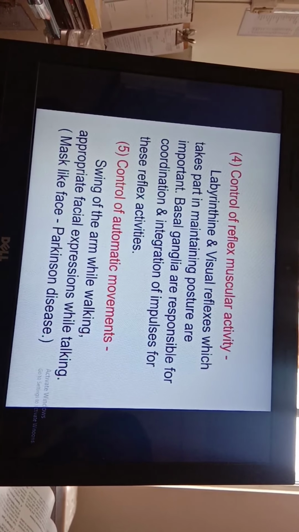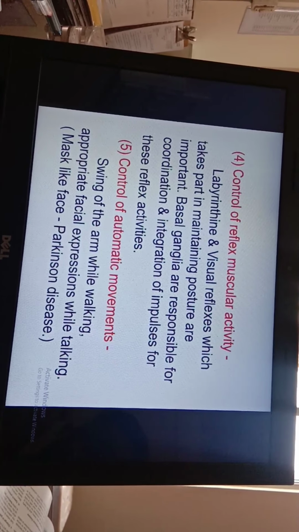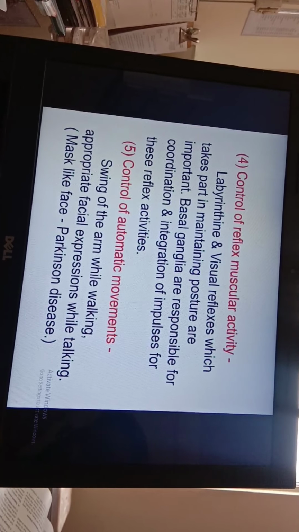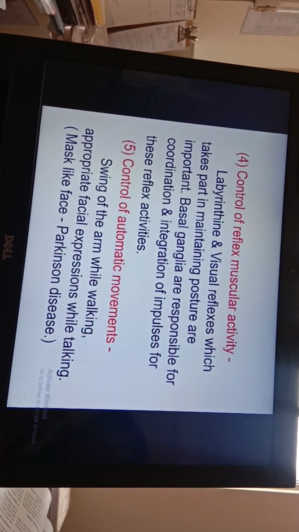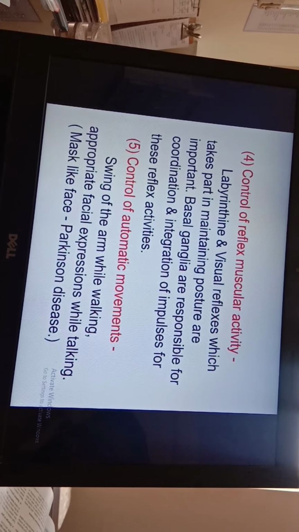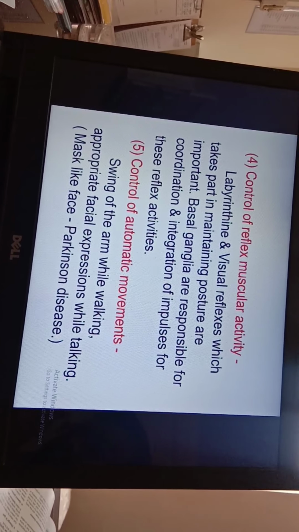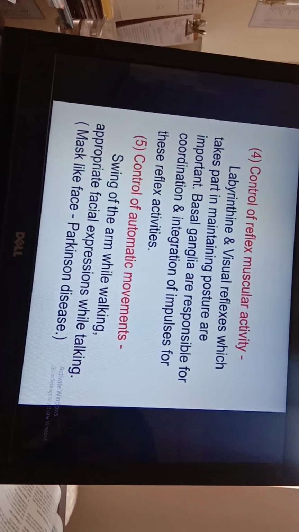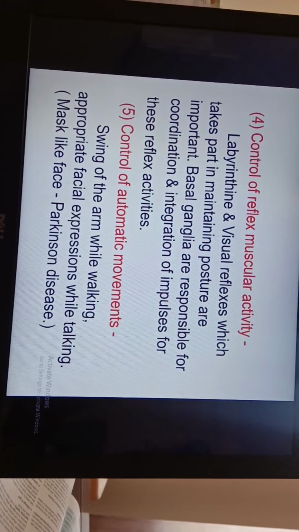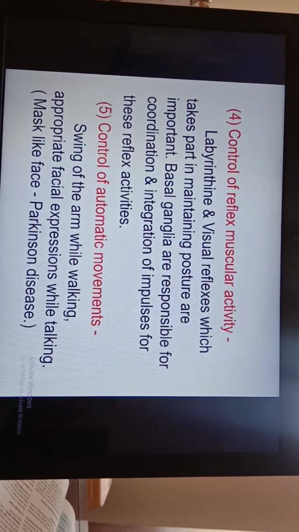Next function is control of reflex muscular activity. Labyrinthine and visual reflexes, which take part in maintaining posture, are important. Basal ganglia are responsible for coordination and integration of impulses for all these reflex activities. Next important function of basal ganglia is control of automatic movements, such as swing of arm while walking or appropriate facial expressions while talking. All these are called automatic movements, and these are controlled by basal ganglia.